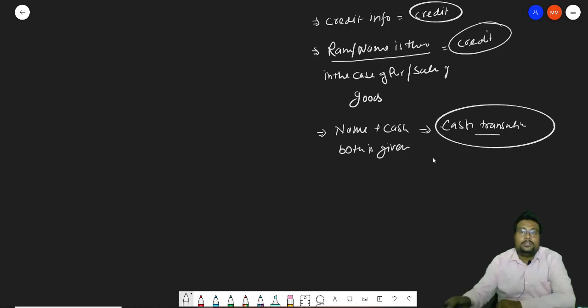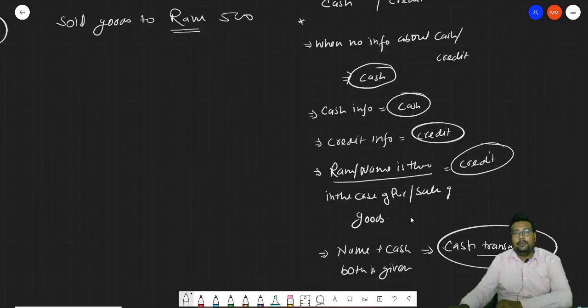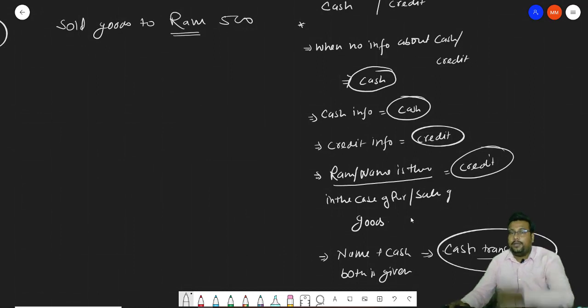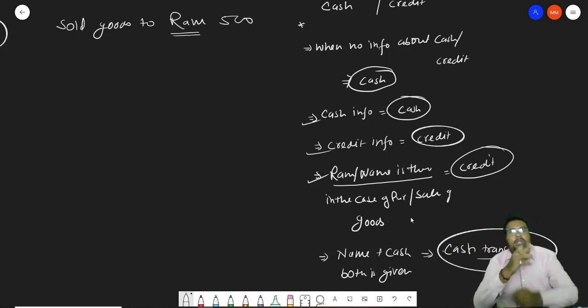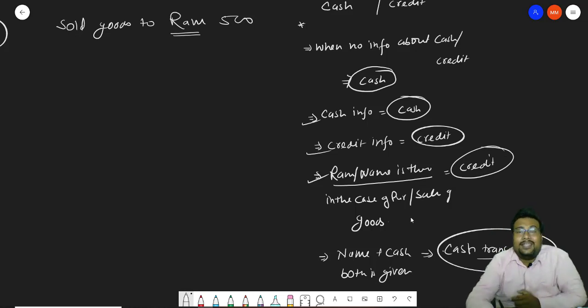Okay, suppose purchase goods from Ram. Name is there but the cash word is not there, so it will be considered as a credit transaction. If sold goods on credit, information is there, credit transaction. Sold goods for cash, cash transaction. If there is no information, whether it is for cash or for credit, then it will be considered as a cash transaction. Getting my point?